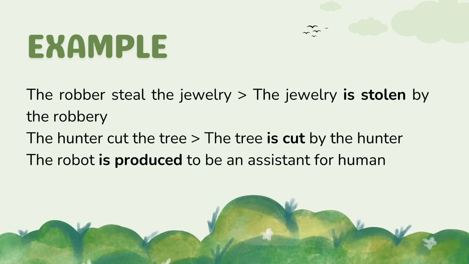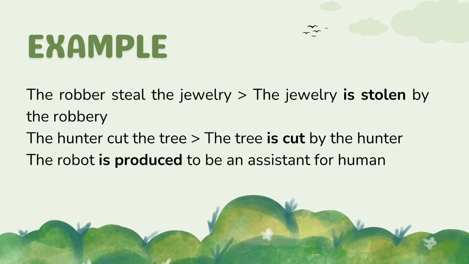Okay, so here we also have a subject and object, where the subject is the hunter and the object is the tree. In the active voice, the hunter is doing something, which is cut, and the thing that is done to is the tree. So in passive voice, the tree is at the beginning as the subject, or something that is done to.